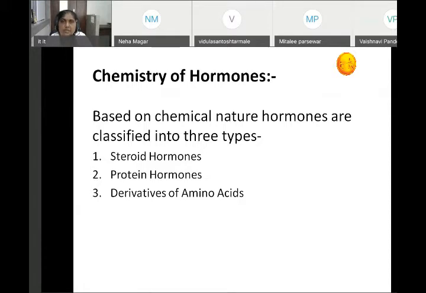Now we will see the chemistry of hormones. What is the chemical nature of the hormone? Because there are various hormones that are having various chemicals. Based on the chemical nature of the hormone, they are classified into three types. Steroid hormones, which means they are synthesized from cholesterol. Protein hormones, and hormones derived from the derivatives of amino acid, for example tyrosine. See the classification of the chemical: steroid, protein hormones and derivatives of amino acid.